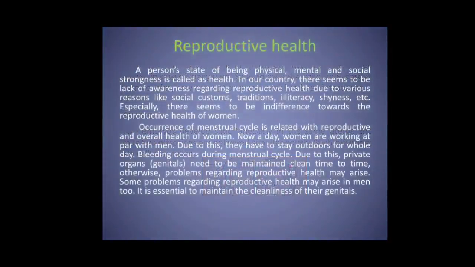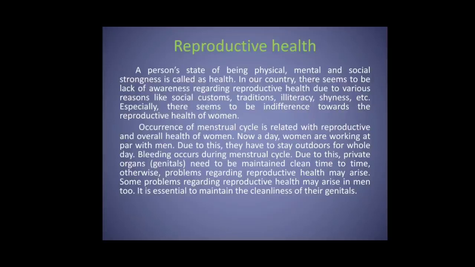Reproductive health. A person's state of being physically, mentally and socially strong is called health. In our country, there seems to be a lack of awareness regarding reproductive health due to various reasons like social customs, traditions, illiteracy, shyness, etc. Especially, there seems to be indifference towards the reproductive health of women.